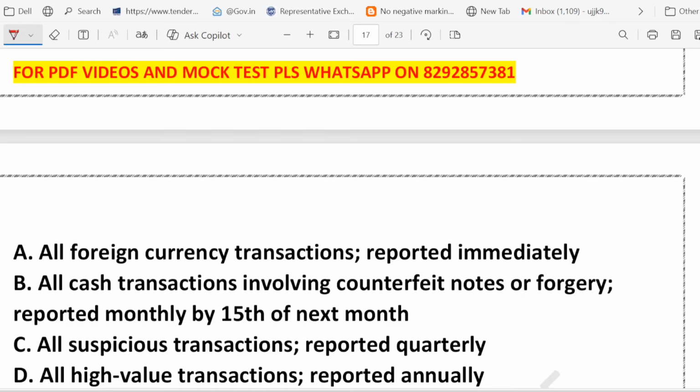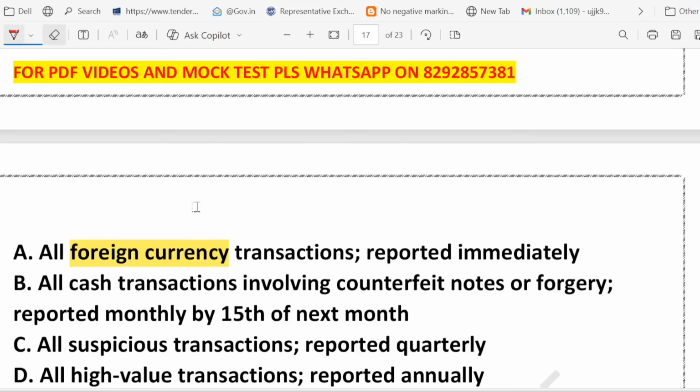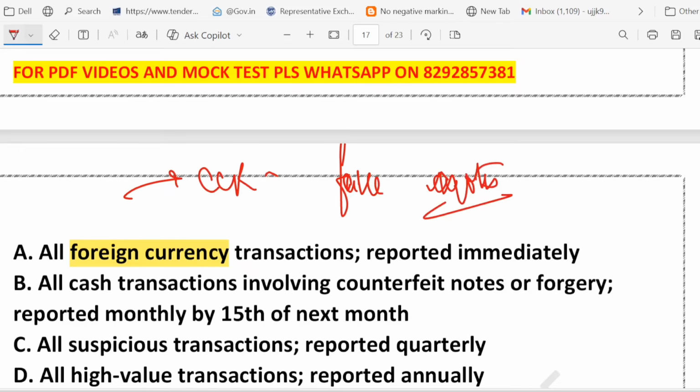So let's look at each and every option. Option A says foreign currency, but it is wrong. Option A is wrong. Why? Because CCR is about fake notes. Remember, it does not include foreign currency. If I say CCR, you must remember it. This is about fake currency or fake notes. Just remember it.